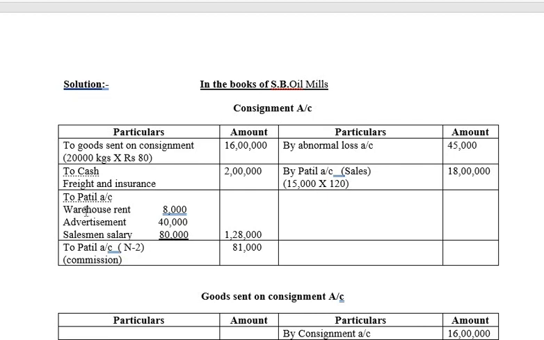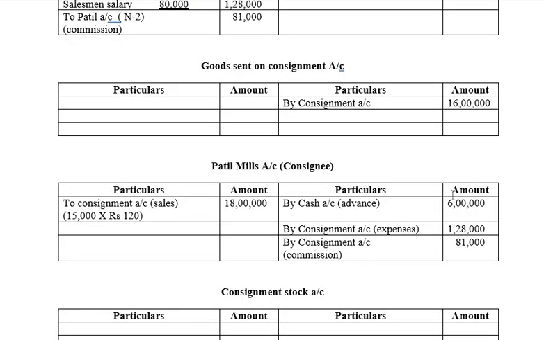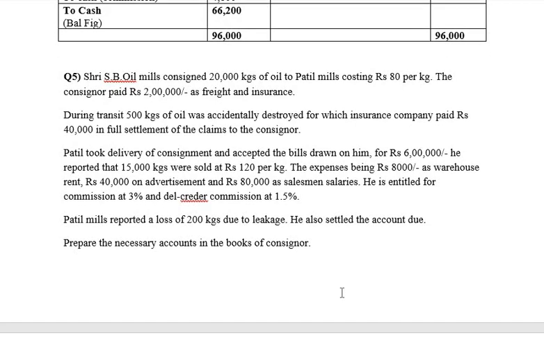Under that, for warehouse rent is 8,000, advertisement is 40,000, and salesman salary is 80,000. Total of this to the outer column 1,28,000. Okay, consignment account debit to consignee's account. Consignee's account will be credited by consignment account. That is consignee's account by consignment account in the bracket expenses, which is 1,28,000. Clear?